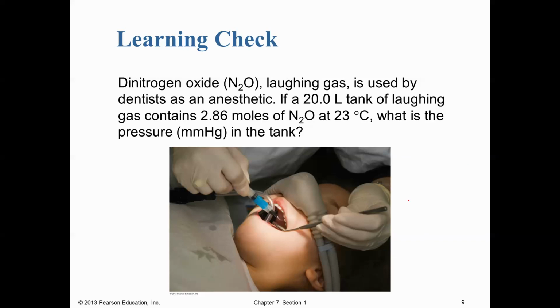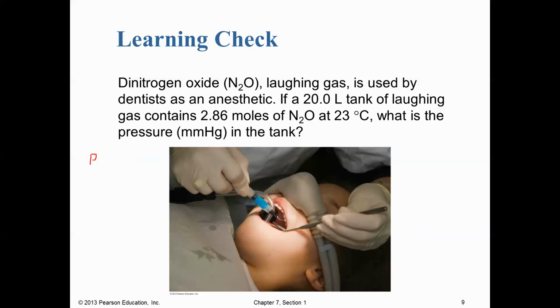Alright, so let's look at an example problem. Dinitrogen oxide, also known as nitrous oxide, is laughing gas, and it's used by dentists. So if we have a 20.0 liter tank of laughing gas that contains 2.86 moles of N2O at 23 degrees C, what is the pressure in millimeters of mercury in this tank?